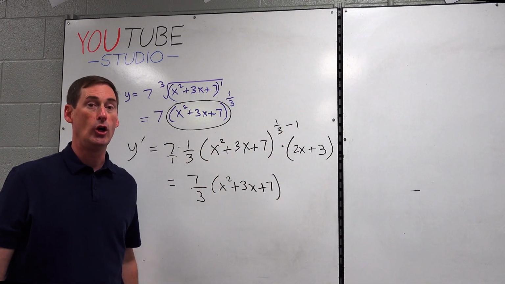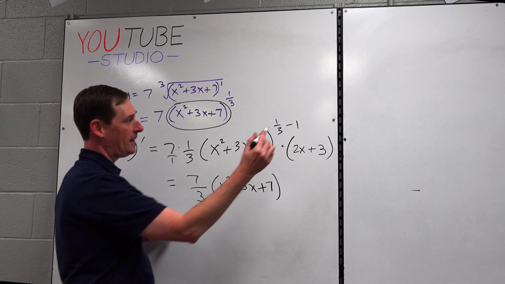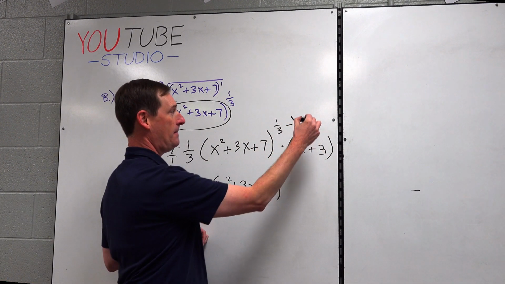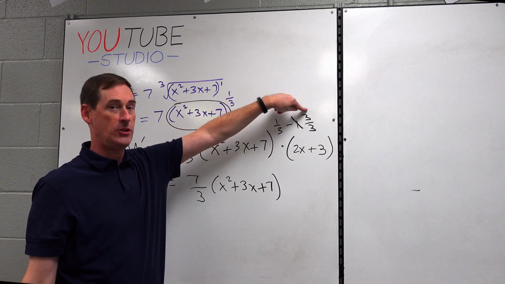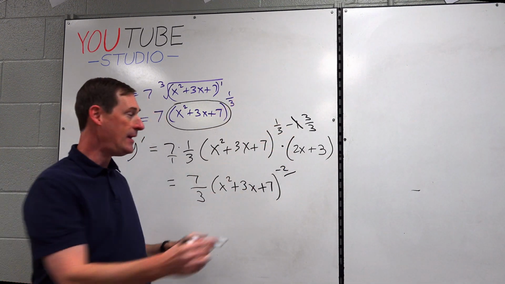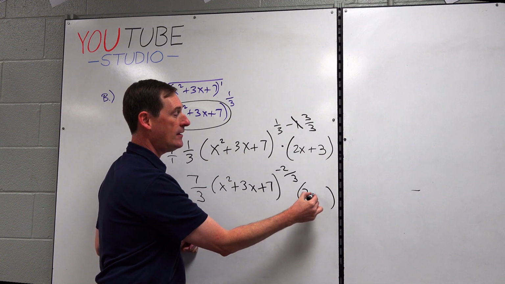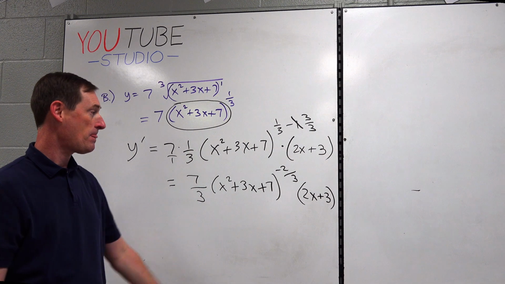1/3 minus 1. Oops, we don't have a common denominator. But wait a minute. I can disguise 1 as 3 out of 3. So 1 minus 3 is negative 2 over the common denominator of 3 times the chain, which is 2x plus 3. All right? Now we're ready.